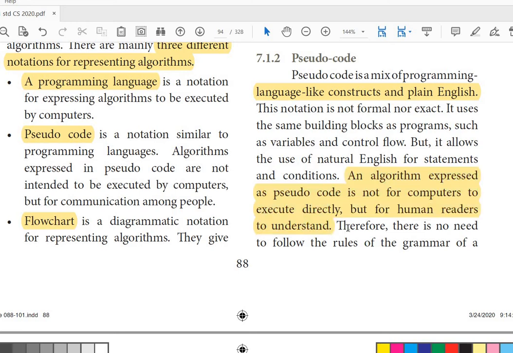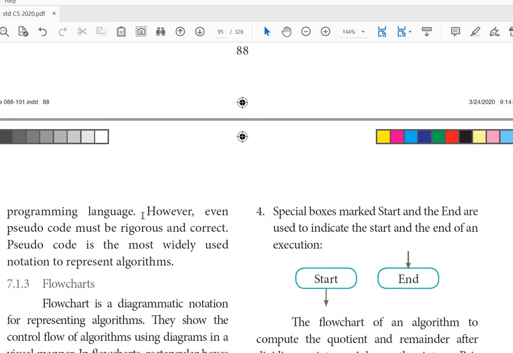Next point, there is no need to follow the grammar rules of a programming language. So these are the important points of pseudocode. However, even pseudocode must be rigorous and correct. Pseudocode is the most widely used notation to represent algorithms.